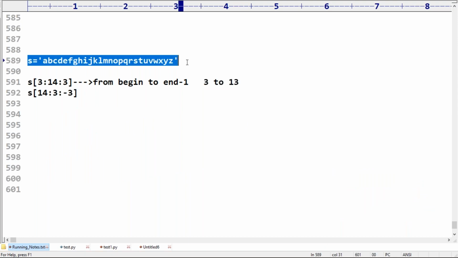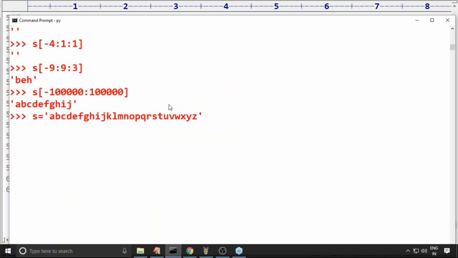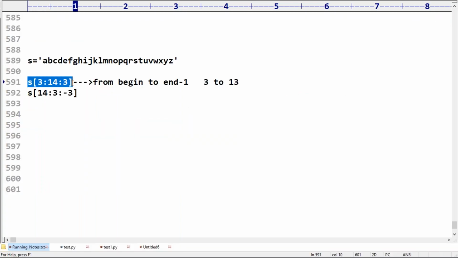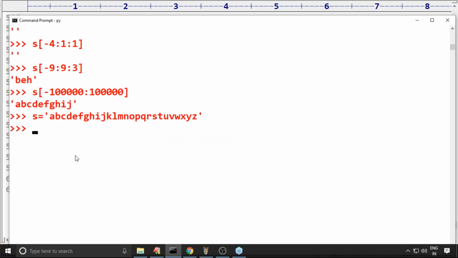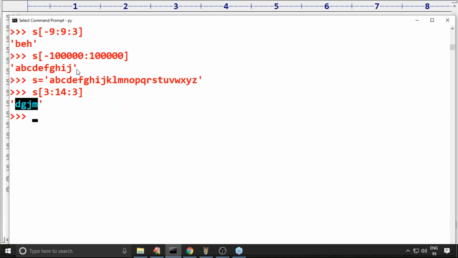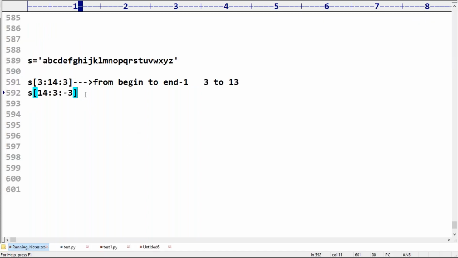Let me cross check, friends. Is it really happening or not? Yes. Can you please have a look once? D G J M. Clear? Can you please check clearly? Okay. Next. Third, second.